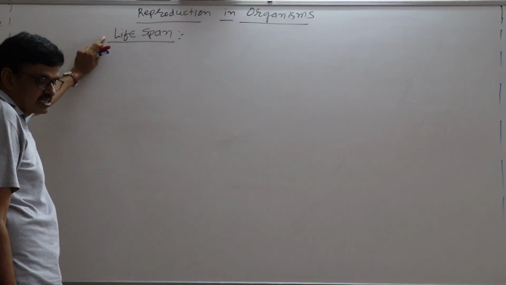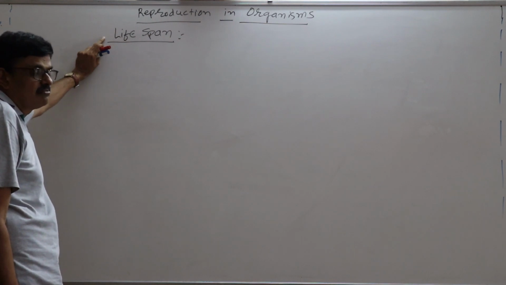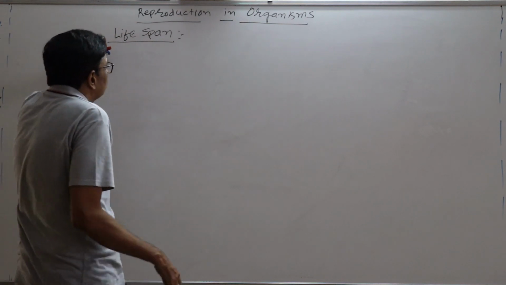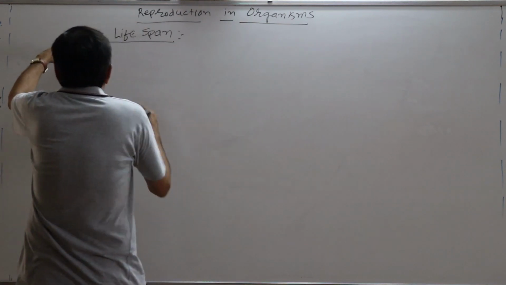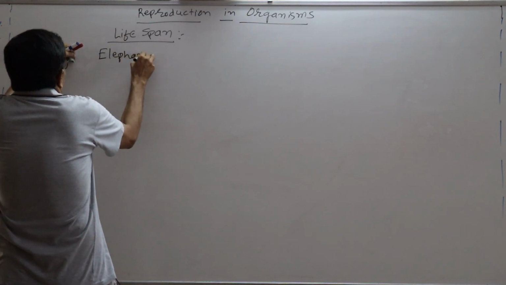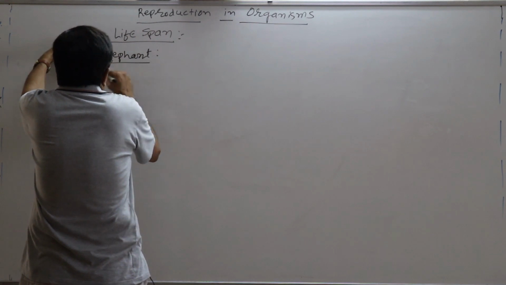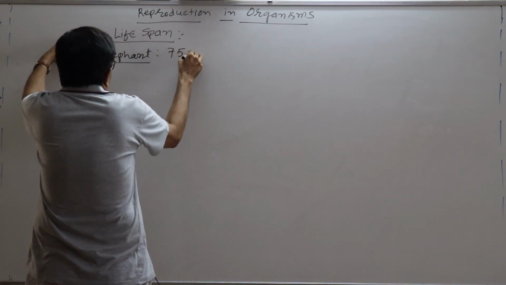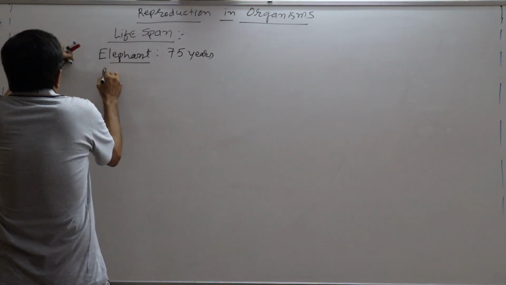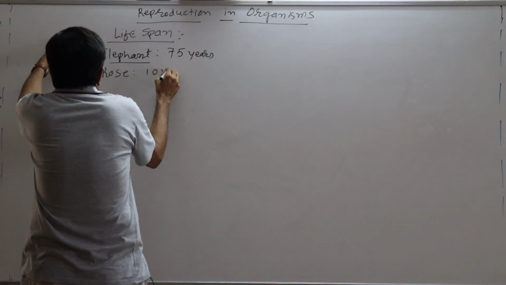See, in your textbook, on the next page, there is a diagram where some of the lifespans have been given, and some of them are to be filled up by you. First of all, elephant. According to some reference book, it is given as 75 years. Then rose, that is 10 years.